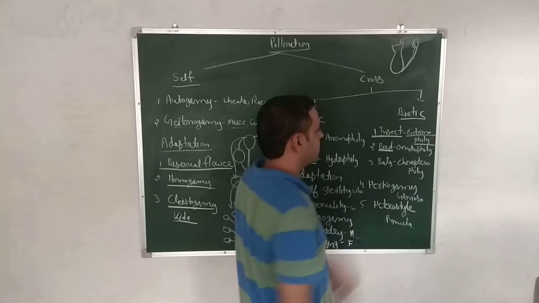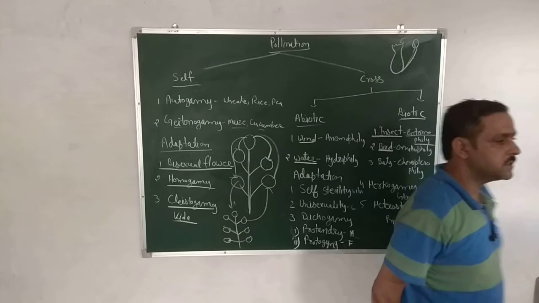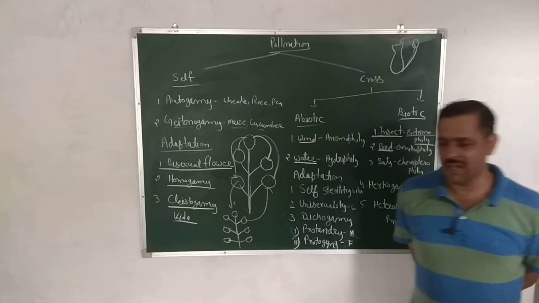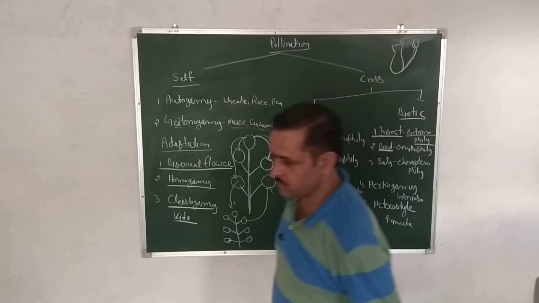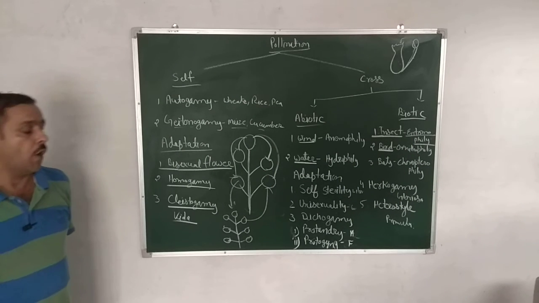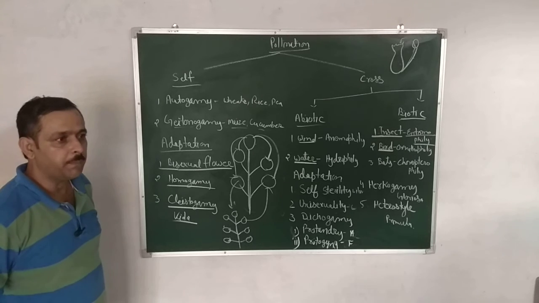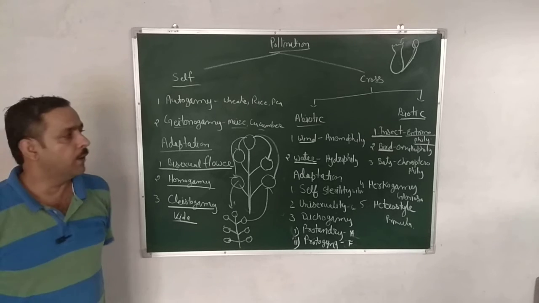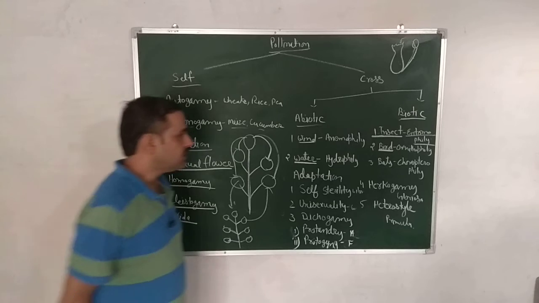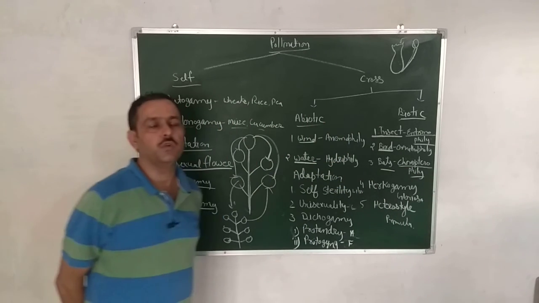Bird pollination is also called ornithophily. Ornithophily means bird. Birds also obtain food from flowers. So at the time of obtaining food, they also help in transferring the pollen grain. Third, bat pollination is also called chiropterophily.